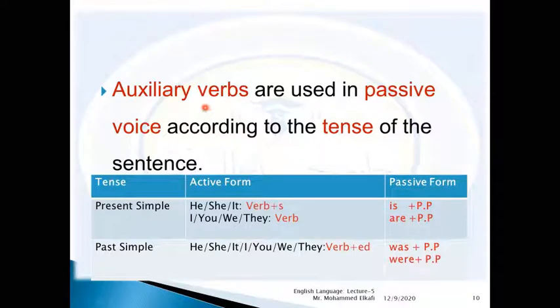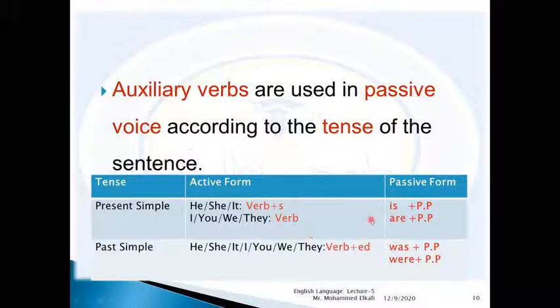For example, if the tense is present simple, you remember the rule of S. We add S to the verb if the subject is he, she, it. And if the subject is I, you, we, they, we'll use the base form of the verb without adding any S.